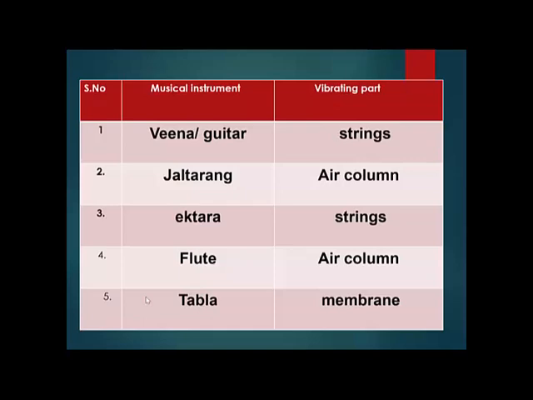So this is the kind of table that you have to make in your notebooks. What you have to do is write all the musical instruments and write the vibrating part in front of it. So this is the table that you have to draw.